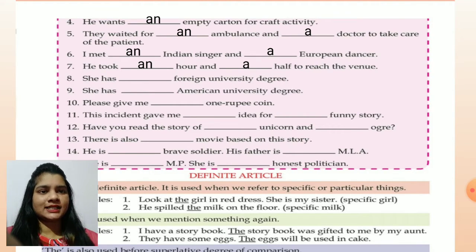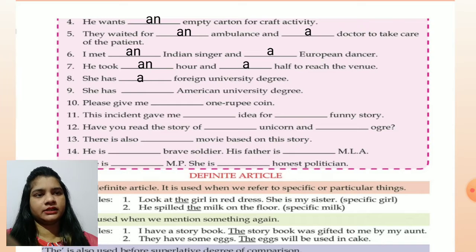Number 8. She has dash foreign university degree. Foreign is giving a consonant sound, so she has a foreign university degree. Number 9. She has dash American university degree. Children, see here, foreign was giving consonant sound, so we have written a. In the same way, American is giving a vowel sound, so we will write an American university degree.